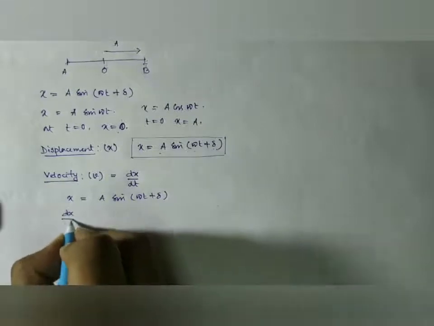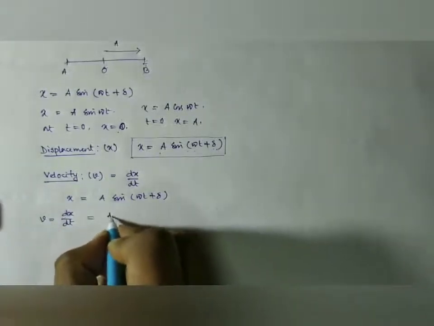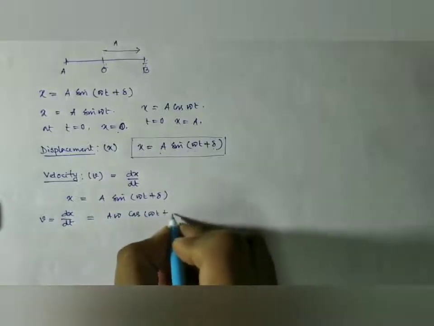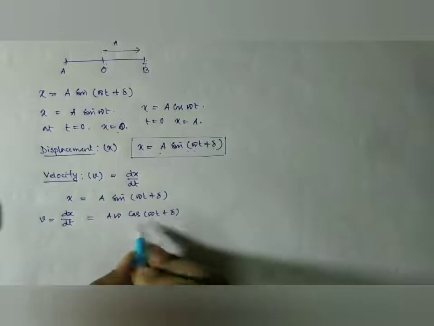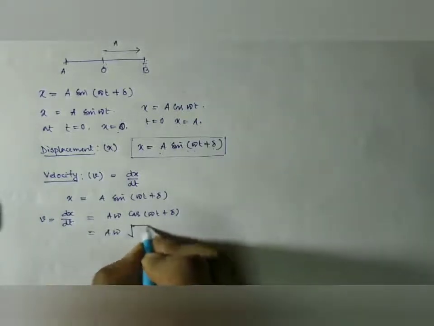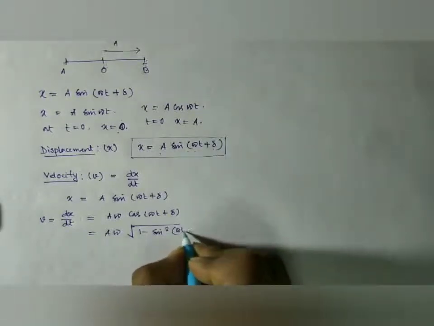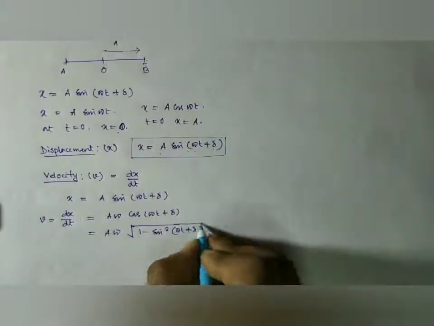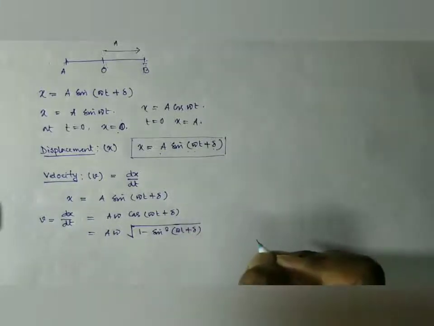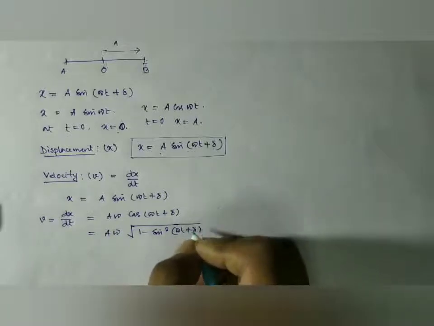So dx by dt, that is the velocity, will be A omega cos omega t plus delta. Again we are writing it as A omega root over 1 minus sine square omega t plus delta.